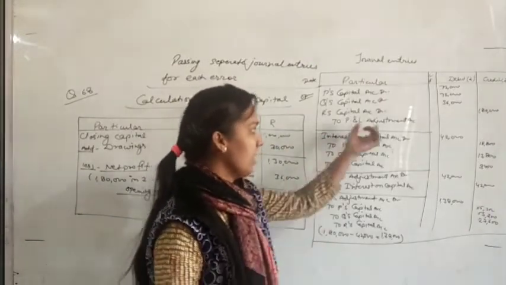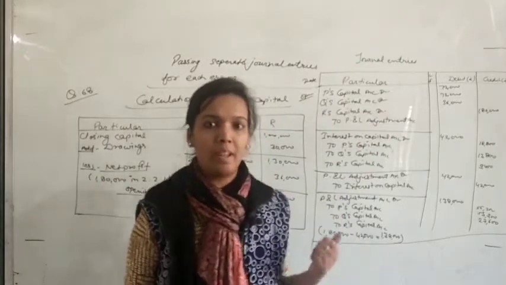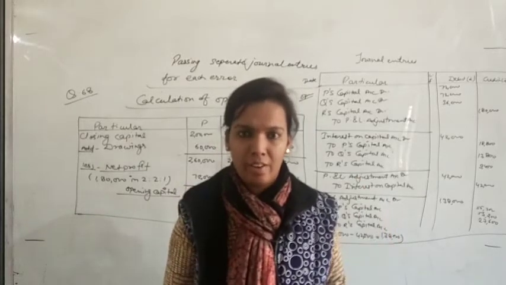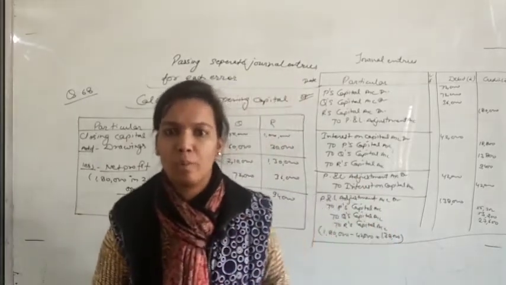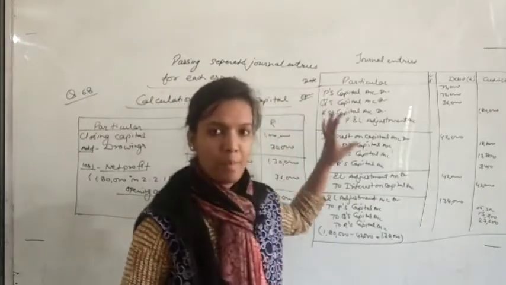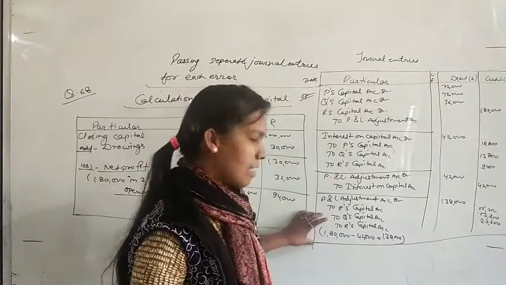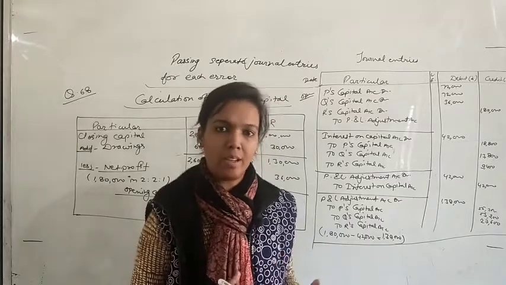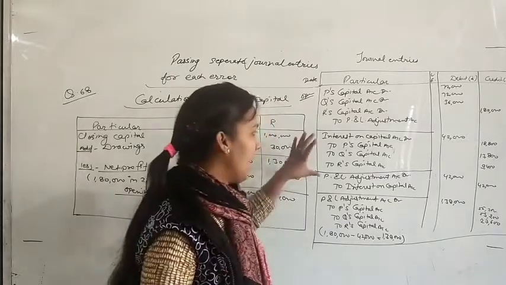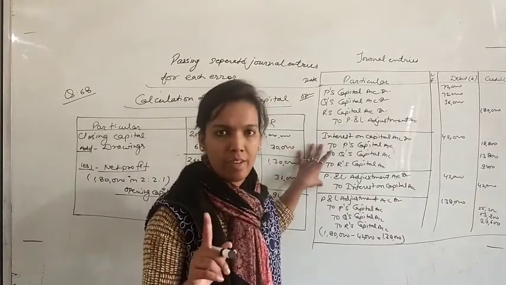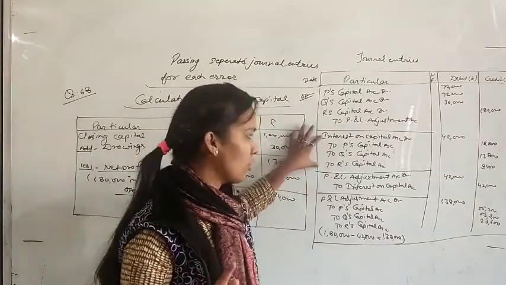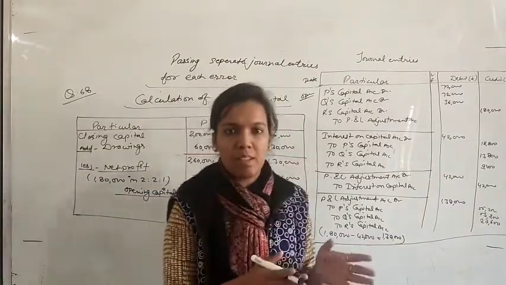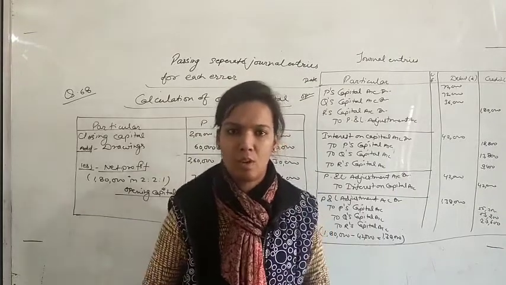After this, in these entries you noticed one account, that is the P&L adjustment account. So when we are passing a rectifying entry, the P&L adjustments account will be opened. Okay, so the first entry we passed for taking back the profits, and the last entry we passed for giving back the profits, that is the corrected net profit. These 2 entries will be the same in every condition, right? And after this, in this question there was only one error, that was of interest on capital. So first of all we provided interest on capital, and in the third entry we passed this interest on capital into the P&L adjustments account, right?